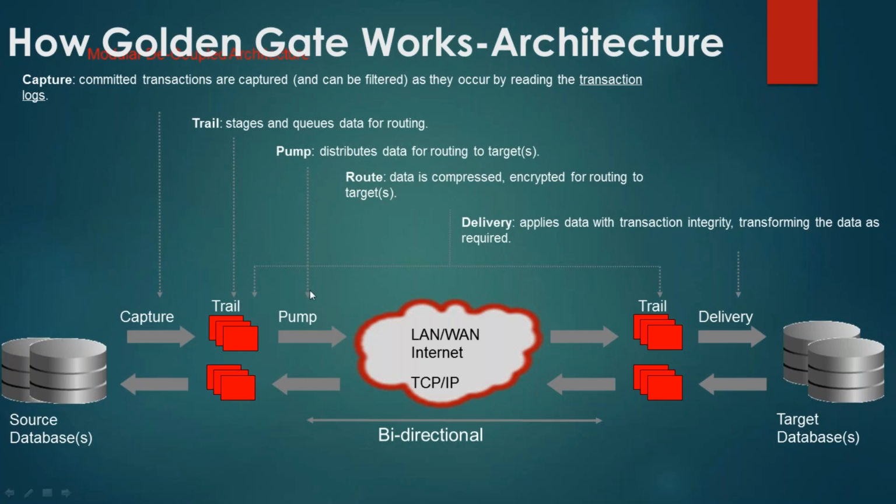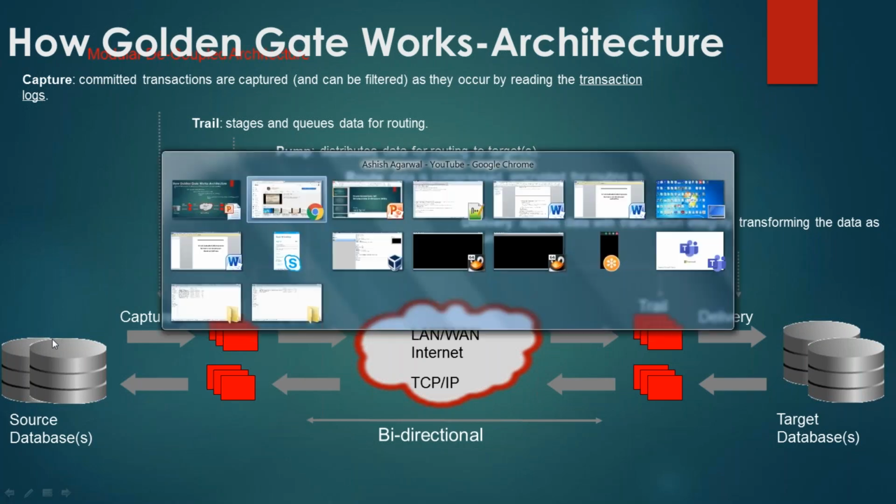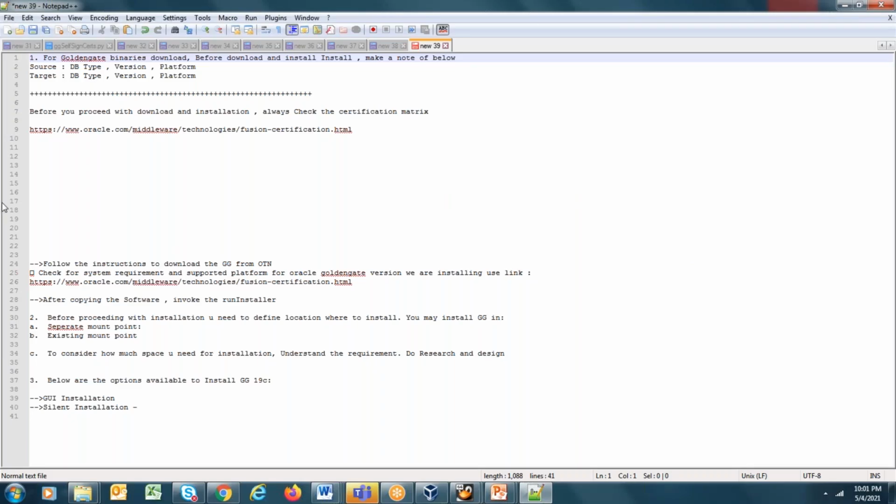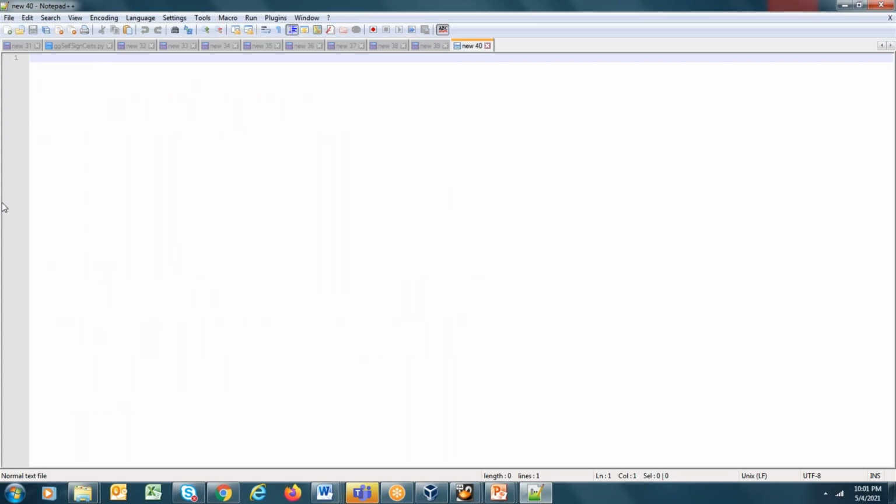Along with that, on top of these components, you have one more component called the manager process. So what are the components of the Classic architecture?